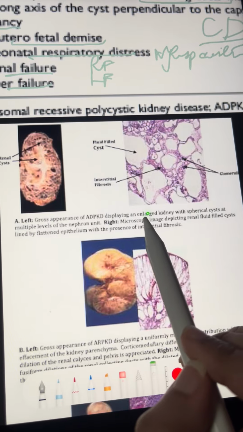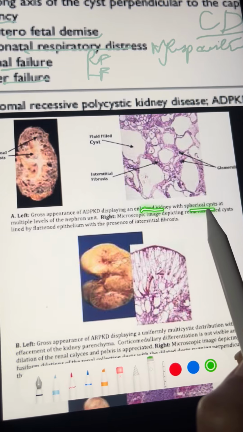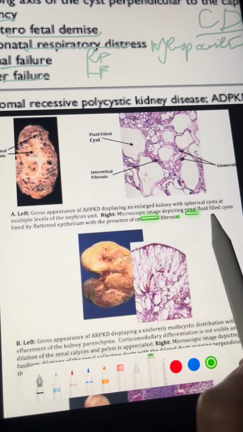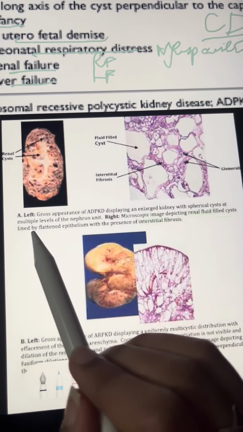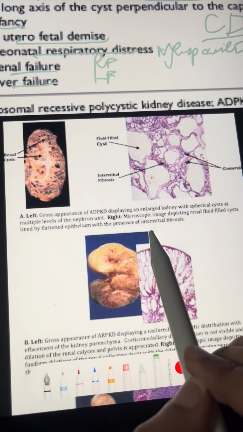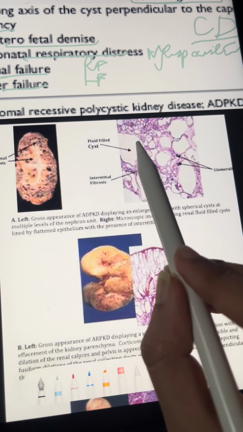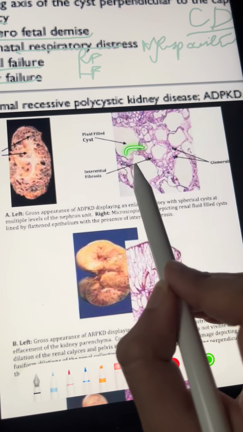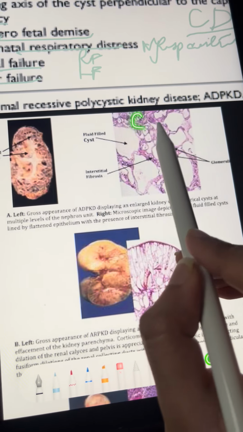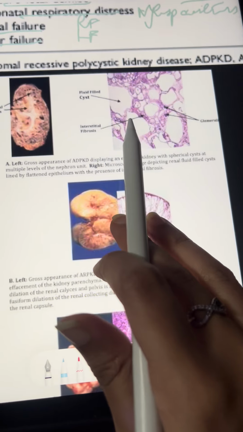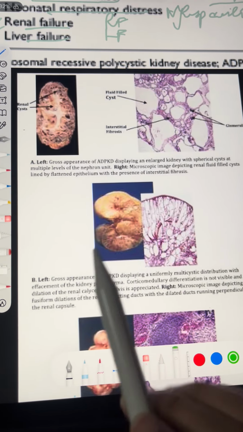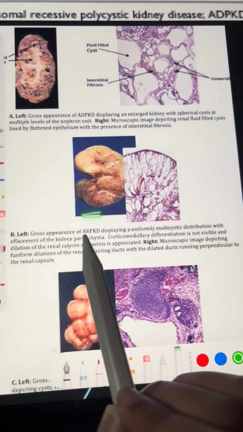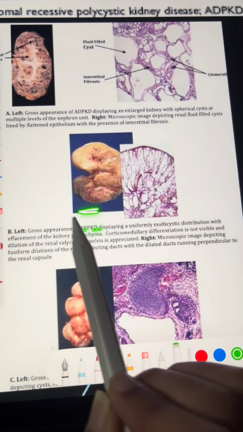So there is an enlarged kidney with spherical cysts, and this one is a microscopic image with renal fluid cysts lined by flattened epithelium with the presence of interstitial fibrosis. So these are the cysts, okay, and this is the fibrosis which is present. Fibrosis is here, fibrosis is here, okay, interstitial fibrosis. Coming to this one, this is on the left side, this one is the recessive polycystic kidney disease. This is recessive.